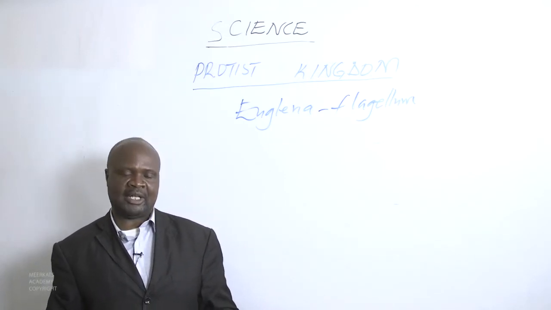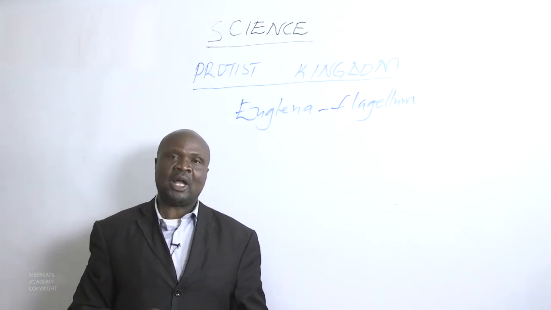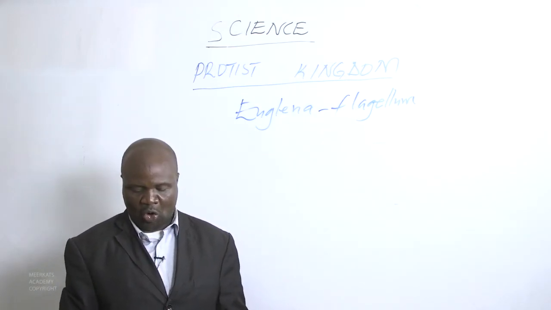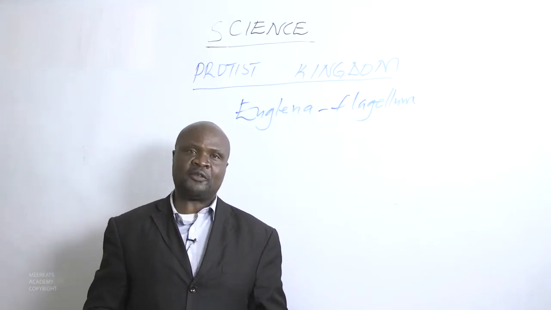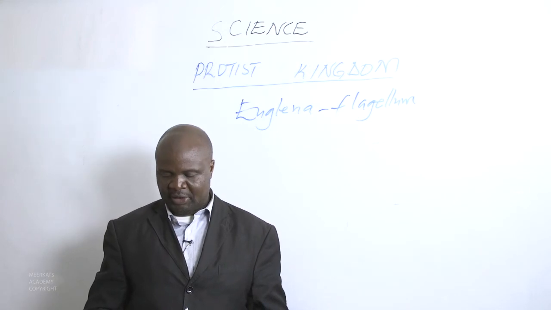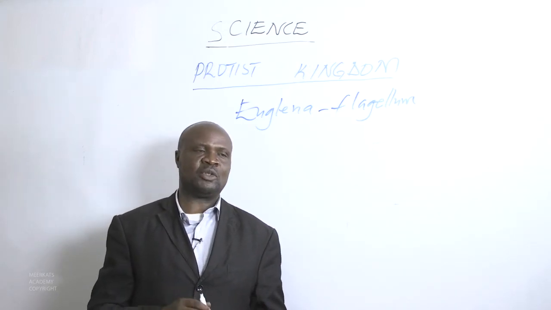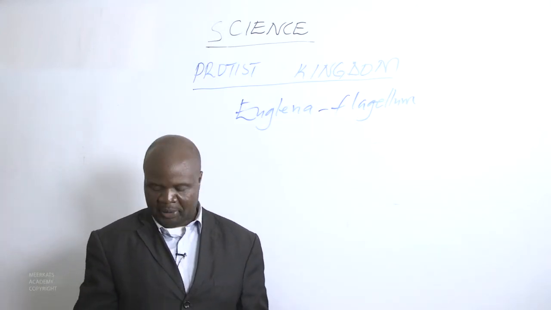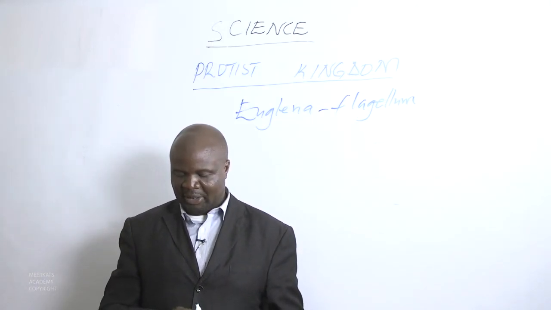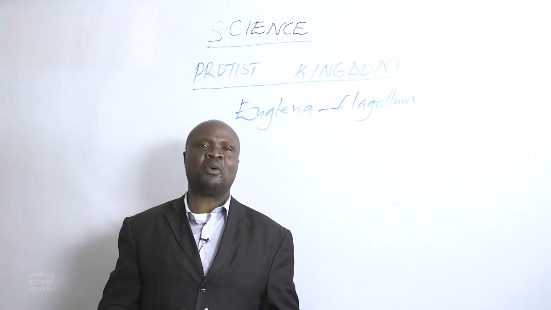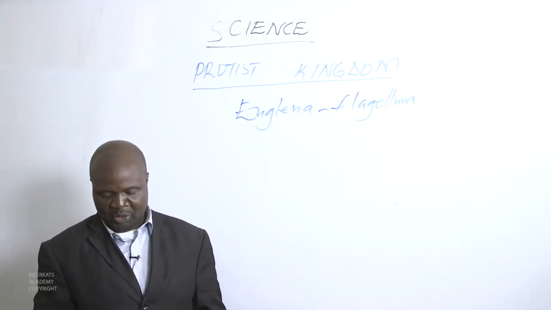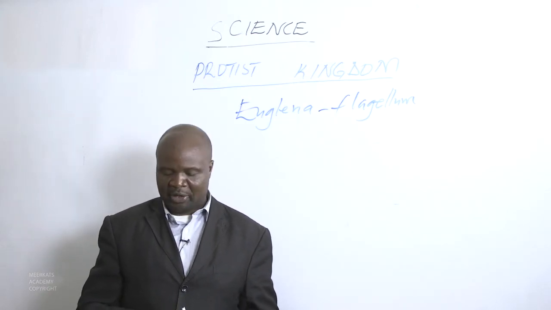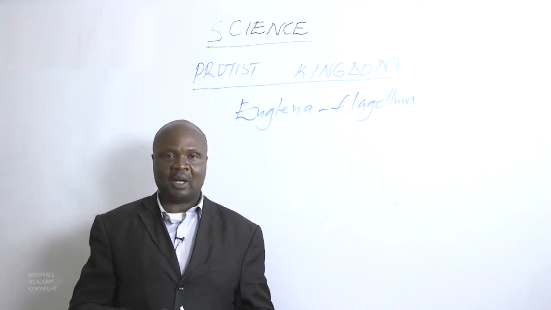But the most important thing with the protists is that most aquatic organisms feed on them. Very few protists cause diseases, and most of the diseases caused by protists are found in tropical areas. An example is amoebic dysentery.